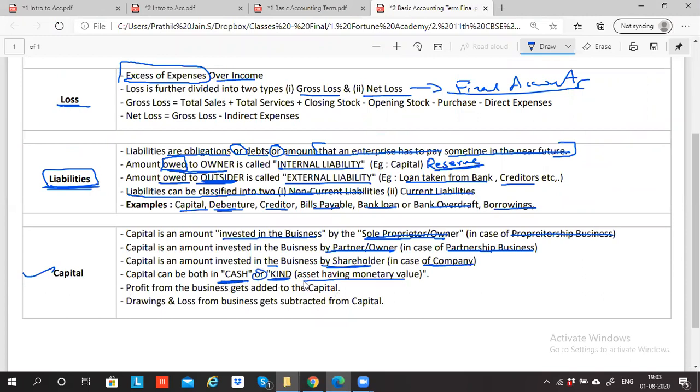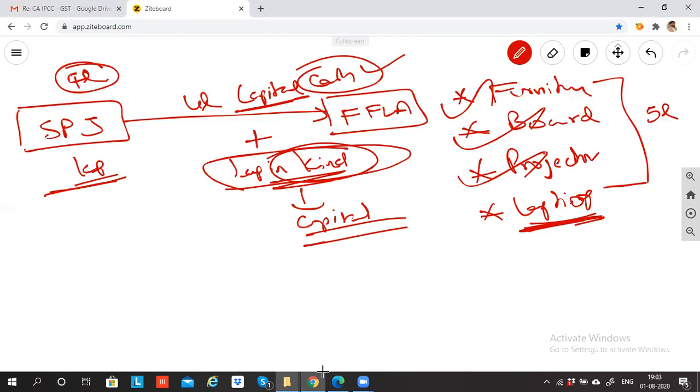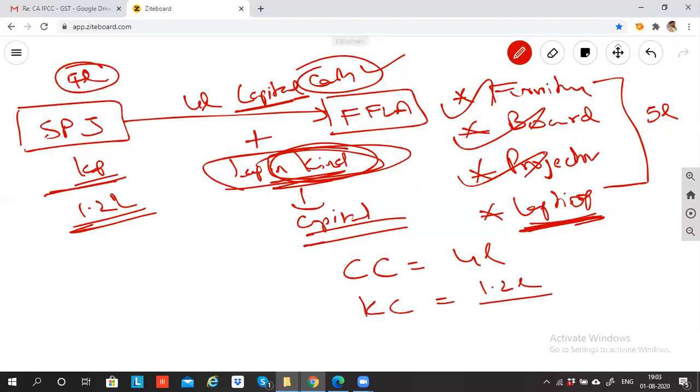Kind means an asset having monetary value. Asset means goods having monetary value. Say this laptop I purchased for 1.2 lakh rupees. When I record this capital in the business, I will record cash capital of 4 lakh, and kind capital of 1.2 lakh. So the total is 5.2 lakh.